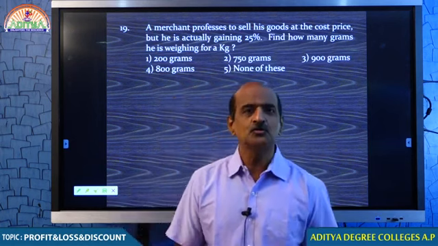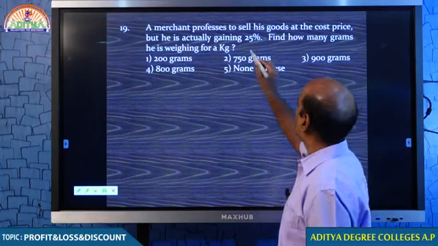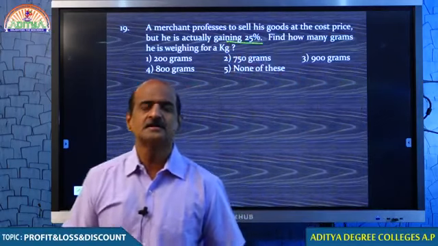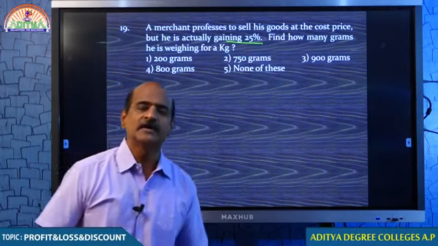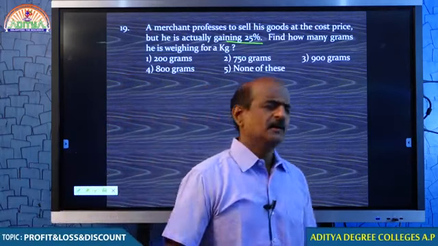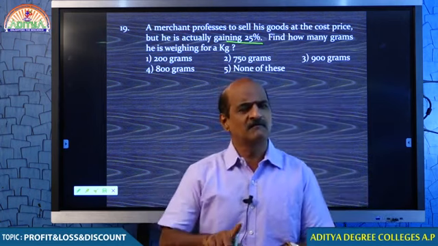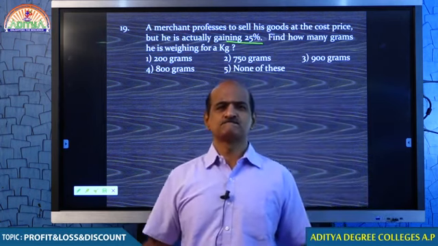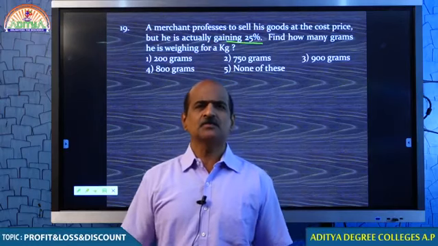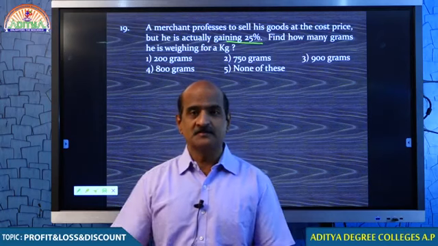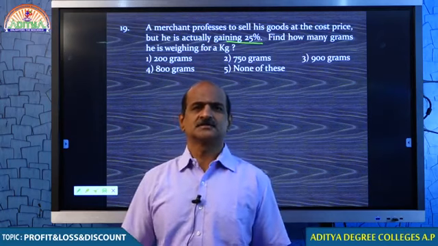When he sells the goods at the cost price, then how come he is getting 25%? I told you, my dear students, he must be cheating in weight. Any kind of businessman, you can take it for granted, will never do business for free. He gets the profit somehow, if not in a fair manner, then in unfair measures.